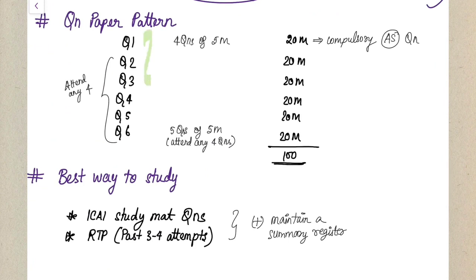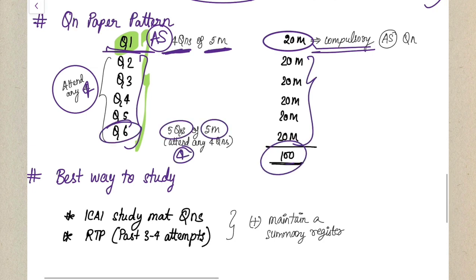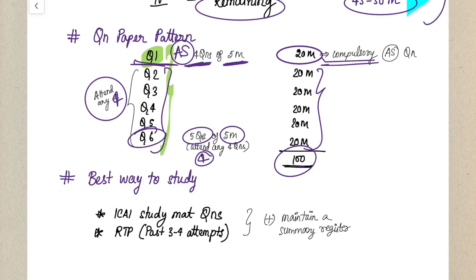Yes, so you are going to be asked totally 6 questions in your examination, out of which question 1 is compulsory, and out of the rest 5 questions, you have to attend any 4. So your question number 1 is your AS questions. All the accounting standards are tested here. Here you will be given 4 questions of 5 marks each, so totally 20 marks you have to attempt, which is your compulsory question. After that, all the remaining 5 questions will again be asked for 20 marks each. So this will make up your 100 marks paper, and that is how your question paper pattern is framed.